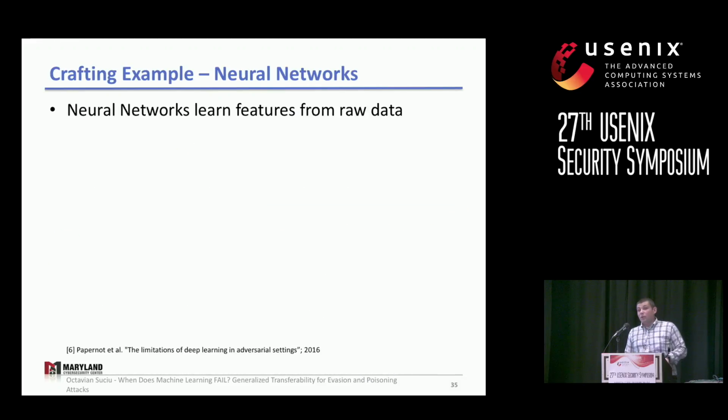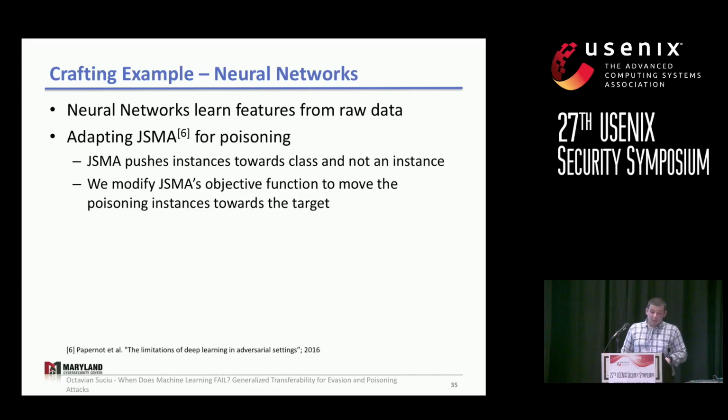All right, so by now you might want to ask yourself, how is this applicable to neural networks or other end-to-end learning approaches which don't really have the concept of features? Those approaches just learn the features from raw data, such as image pixels, and there's an extensive body of work on evasion attacks, and we might just use an existing evasion attack for crafting the poisoning instances. And that's what we try to do.